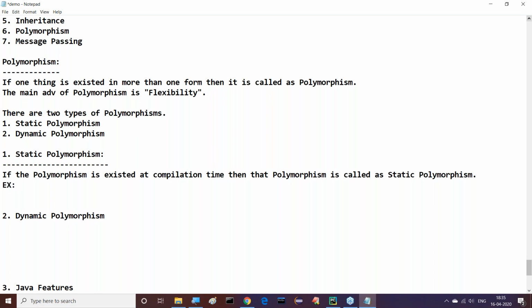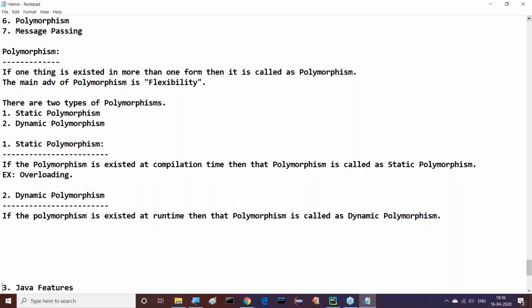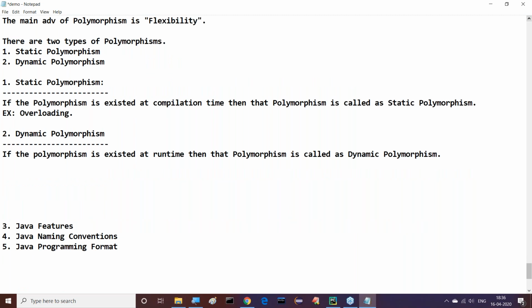Example for static polymorphism is overloading. Second one is what is this dynamic polymorphism? Answer is very clear. If the polymorphism is existed or exhibited at a runtime, then that polymorphism is called as dynamic polymorphism. Right, sir.